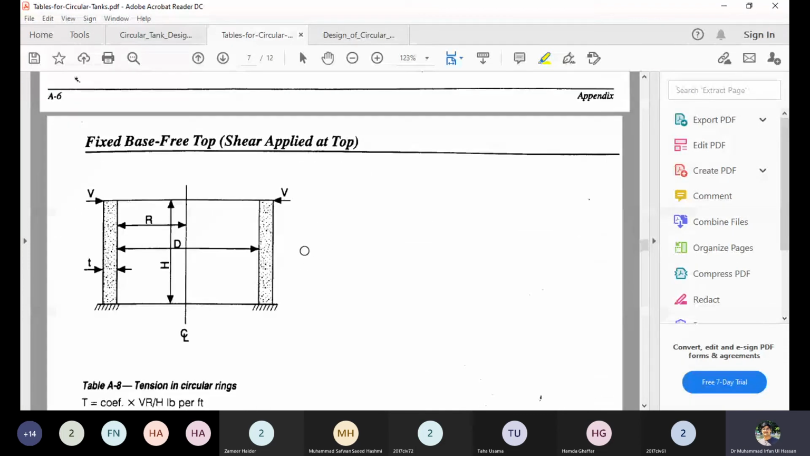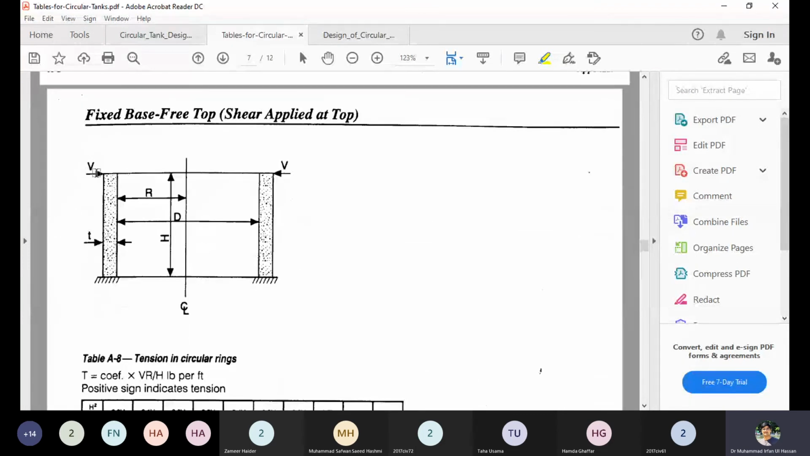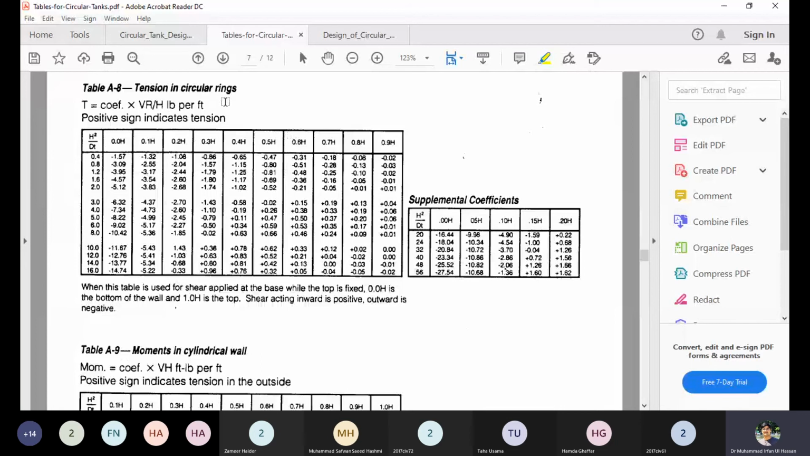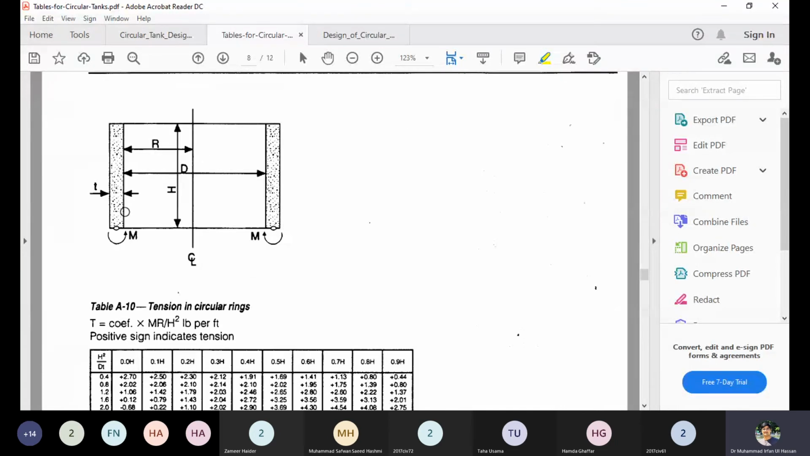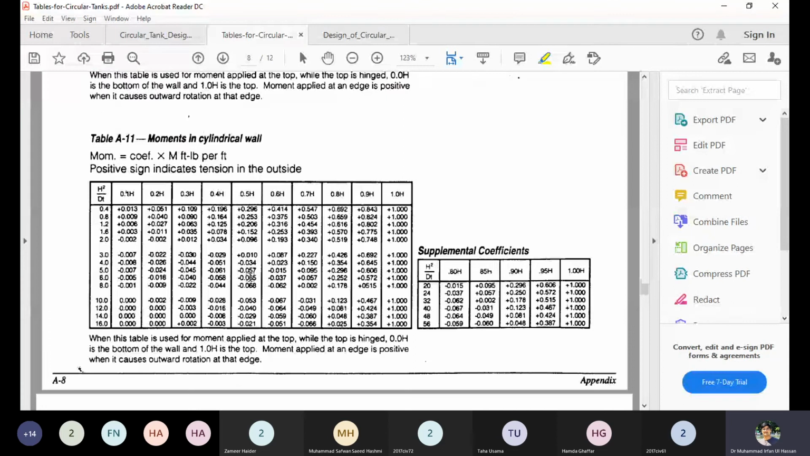These coefficients are also computed for the load. For the load acting, you can determine that the formula is accordingly changed. It depends on what kind of force is acting. Similarly, this is the coefficient for the moment acting at the base, so the formula is modified for the moment.